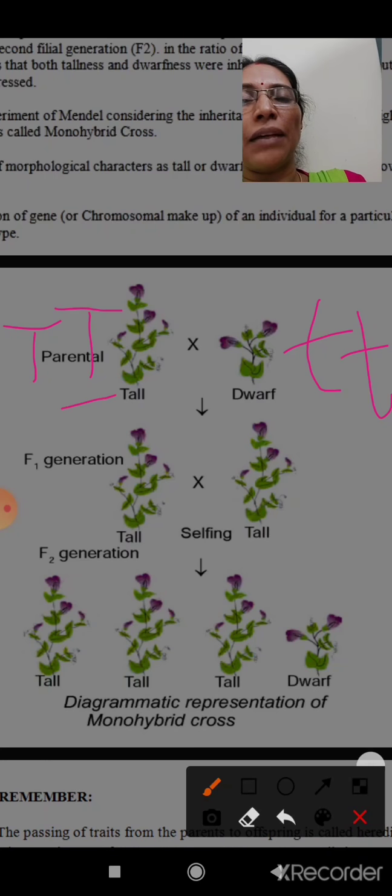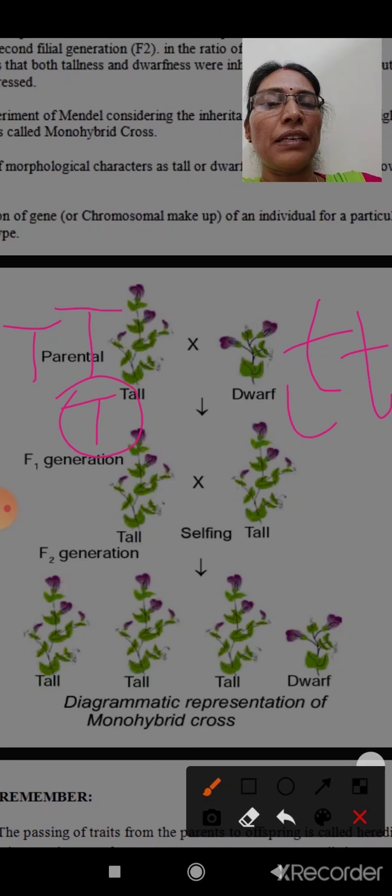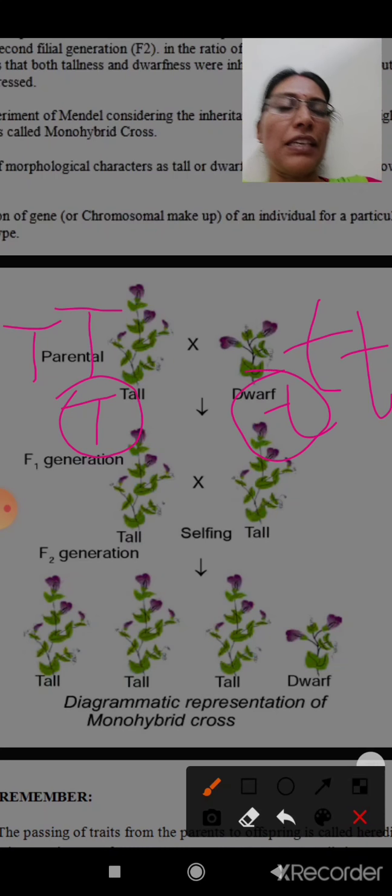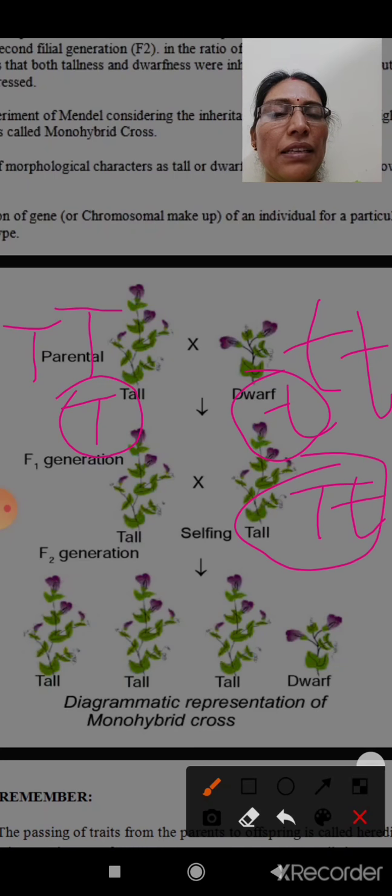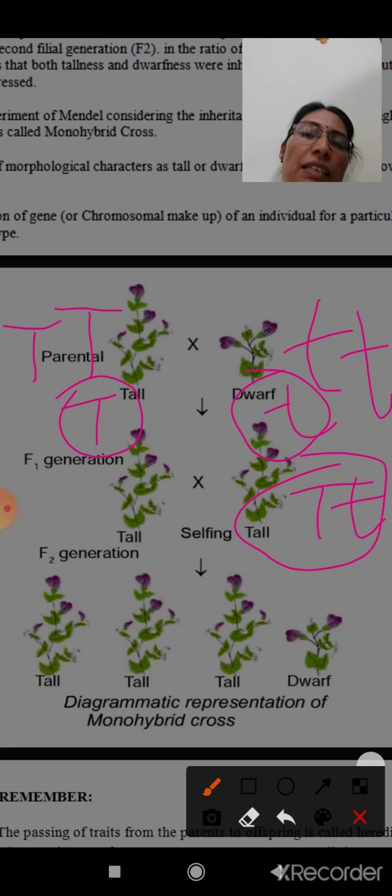So the gamete contains only one T here, and here also one small t. When they cross, the F1 generation plants are all capital T and small t. The plants contain gene capital T and small t.